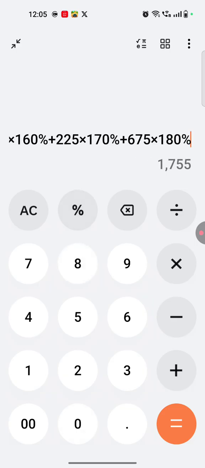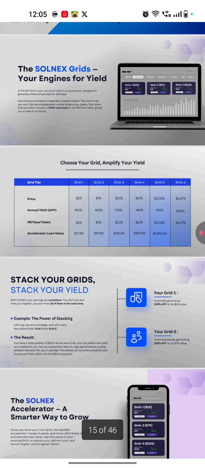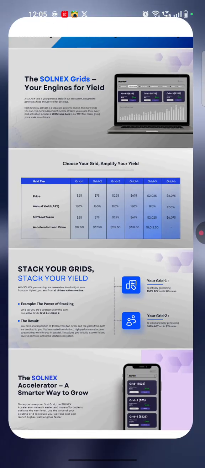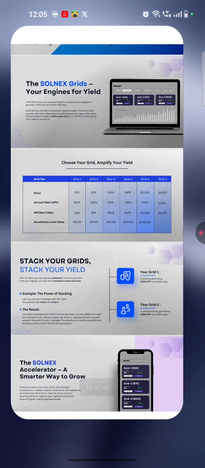So 1755. Then by activating the fifth grid with $2025, we can generate an annual yield of 190%.